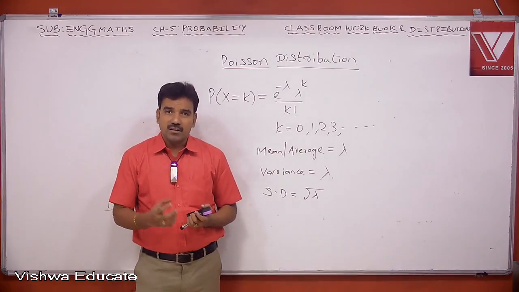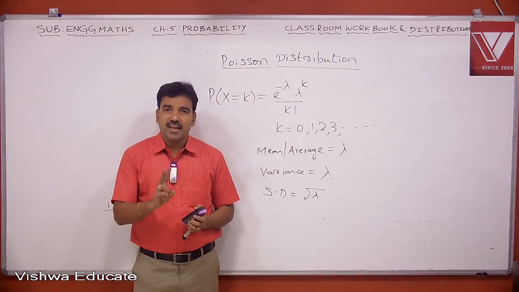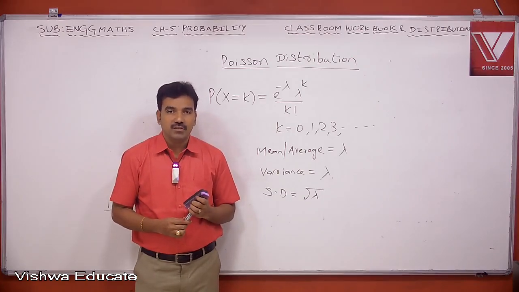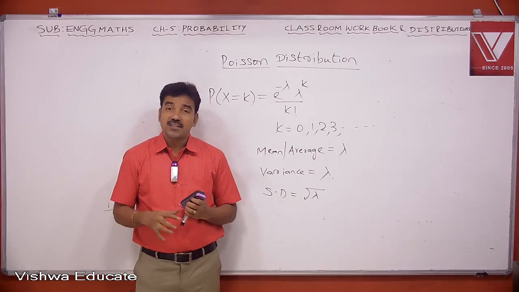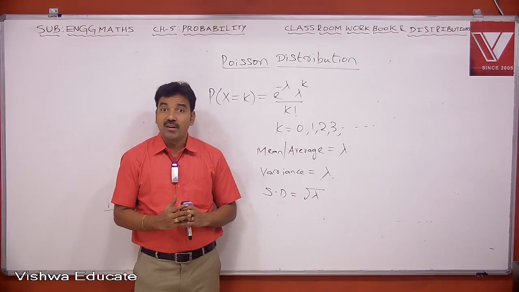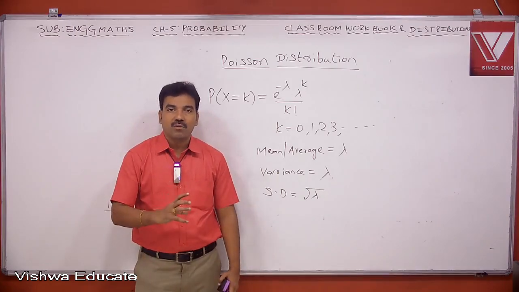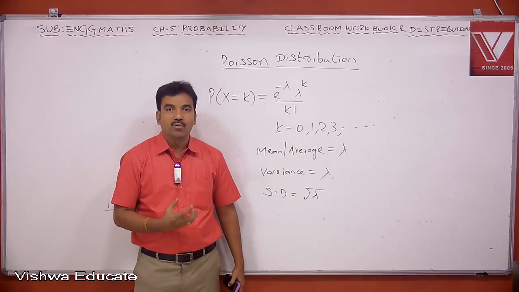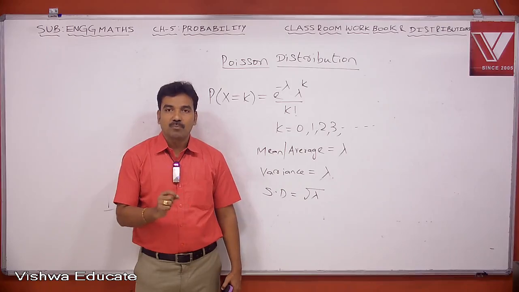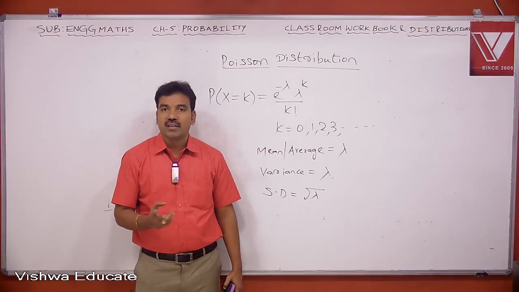Suppose a question may be like this: in a particular city, on average there will be 3 accidents in a week. What is the probability that there will be at most 4 accidents in a week? That means you need to find the probability that x is less than or equal to 4. When you write less than or equal, it refers to at most. When you write greater than or equal, it refers to at least. If they ask what is the probability that there will be exactly 2, it refers to x equal to 2.